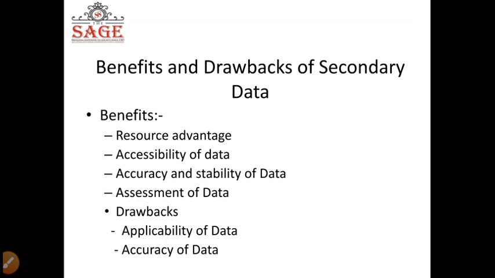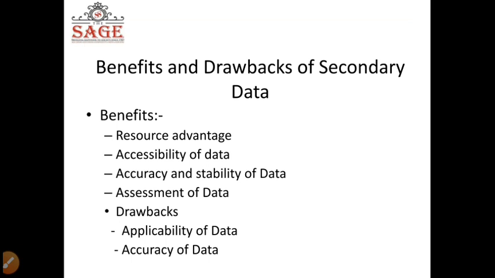So I will have data which is accurate and stable. Then assessment of data can also be made because the government or the consultants who have already taken this data would definitely have this knowledge that it is true data.